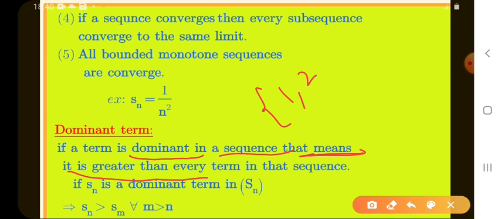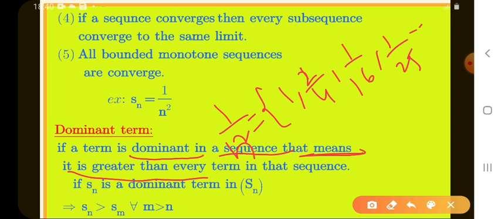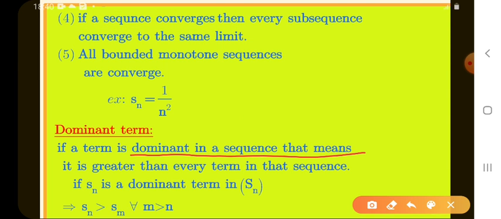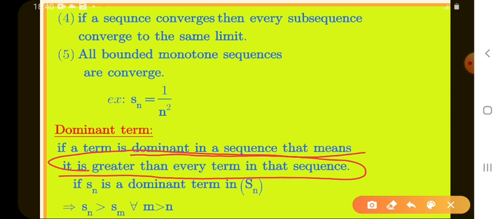I write 1 by 4, 1 by 16, 1 by 25 and so on. What is the sequence? 1 by n square is the sequence. What are the elements in this? 1 by 4, 1 by 16, 1 by 25 and so on. Which element is greater than every term? Here 1 is greater than every element. So we call 1 the dominant term. If a term is greater than every term in that sequence, we call it a dominant term.